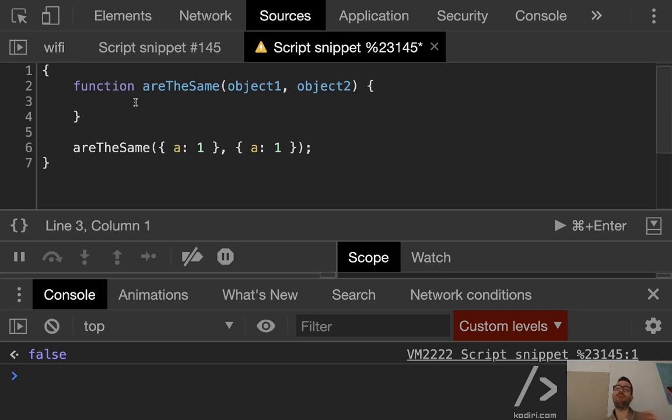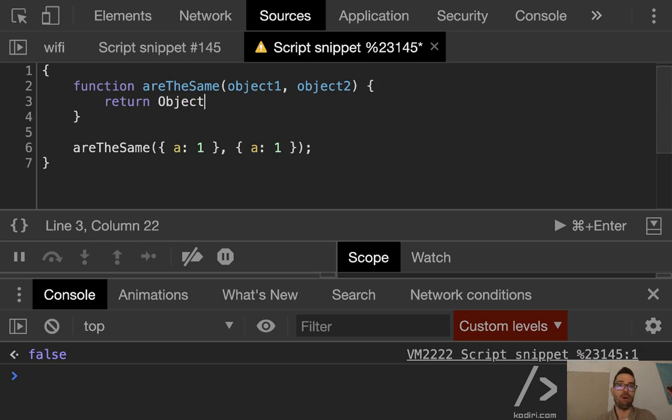Let me follow a similar pattern. We should try to normalize our algorithms, because the problems are similar, comparing arrays to comparing objects, so I would like to follow a similar approach. Look at my technique. I would like to transform object 1 into an array, and then iterate over all the key values on the array, and check if these key values are available on the second one somehow.